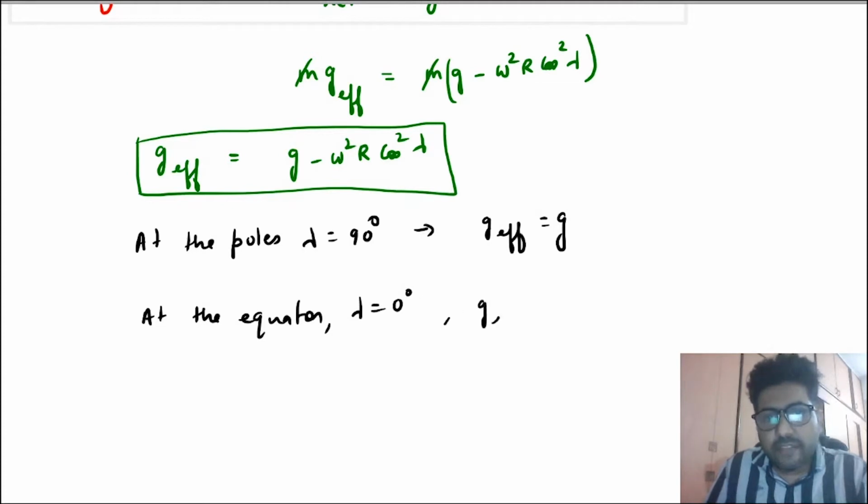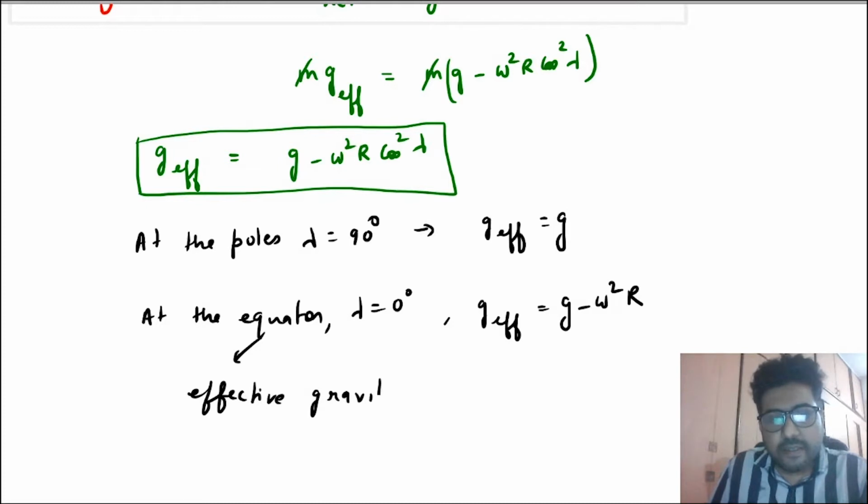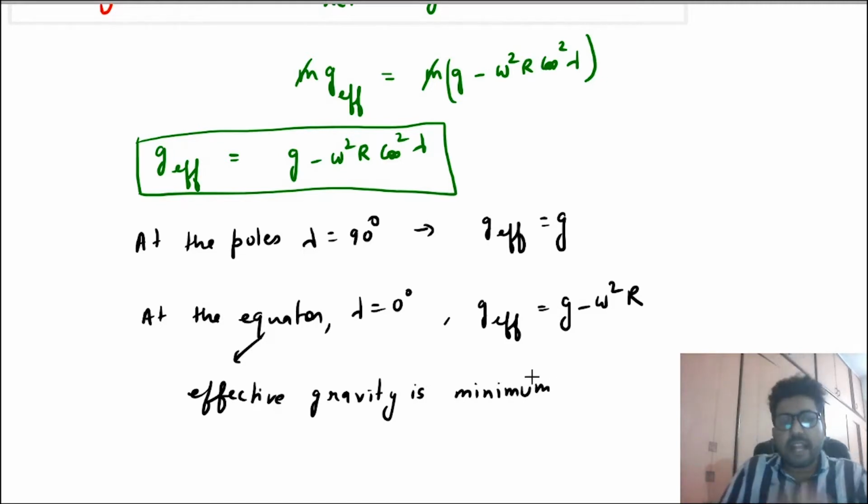In that case, g effective becomes g minus omega square R. So at the equator, the effective gravity is minimum. That means when you use a weighing machine, you will say that at the poles you weigh larger compared to what you weigh at the equator.